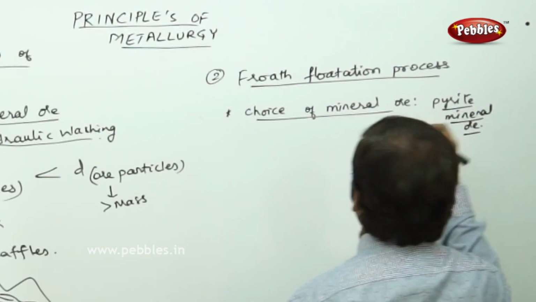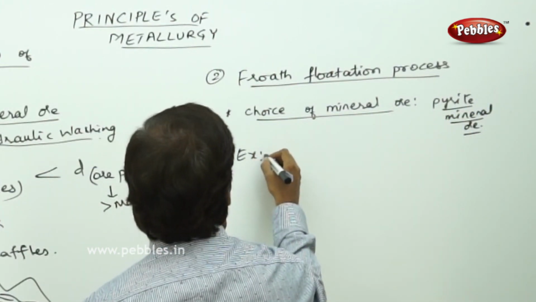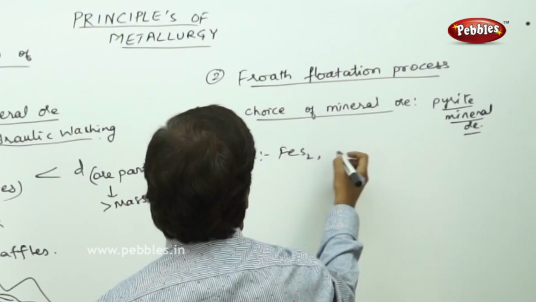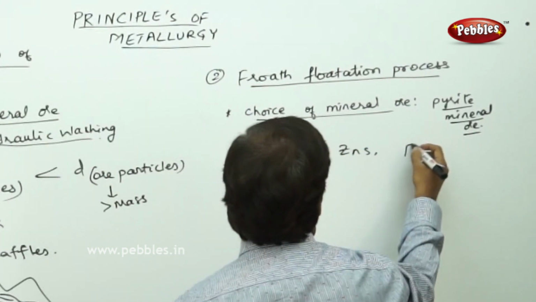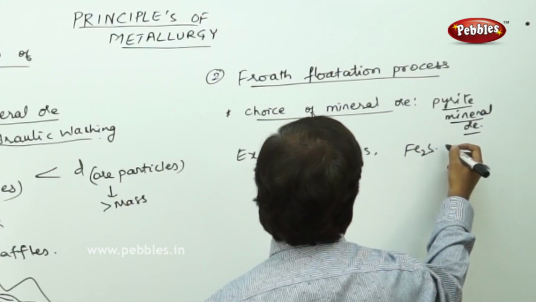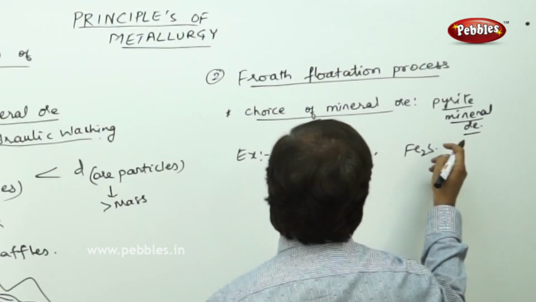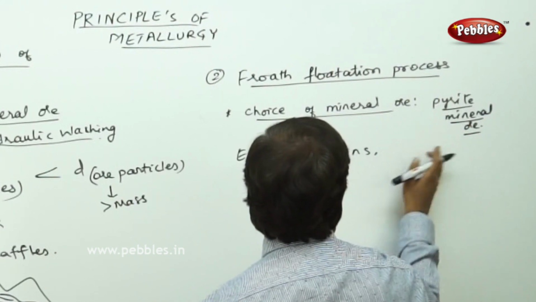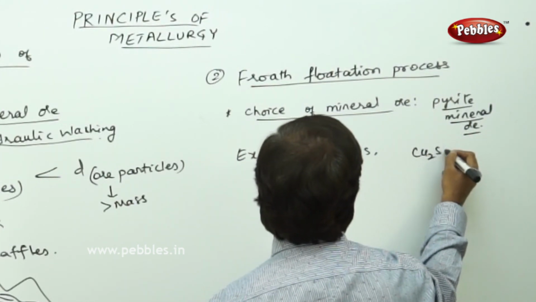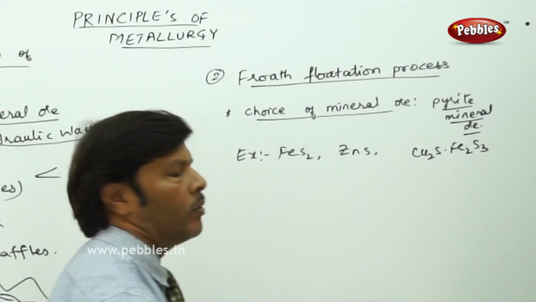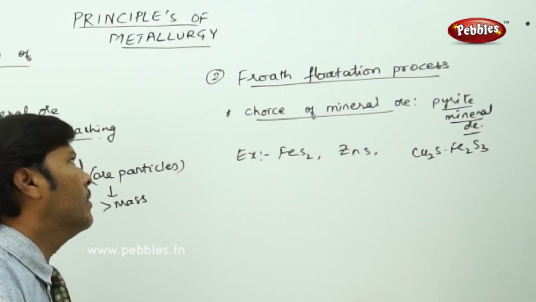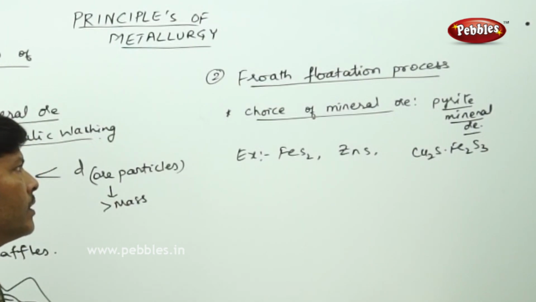You can take any number of examples for pyrite mineral ores: FeS2, zinc sulfide, Cu2S, Fe2S3. All these are the pyrite mineral ores, for which froth flotation is the best method.